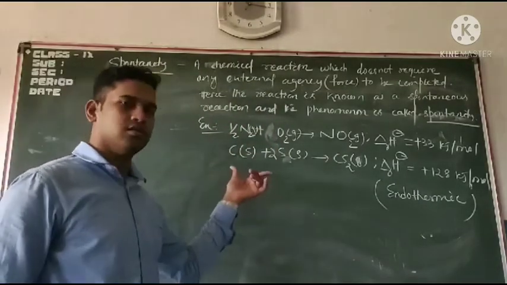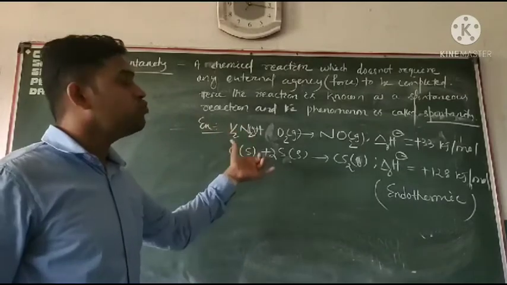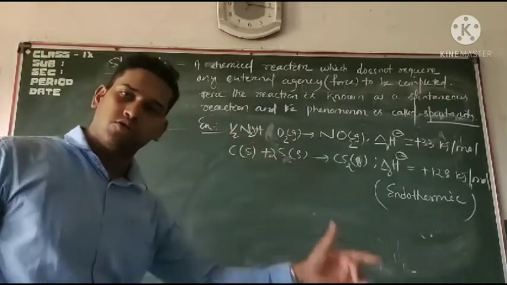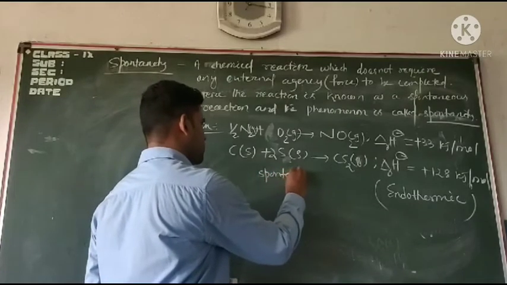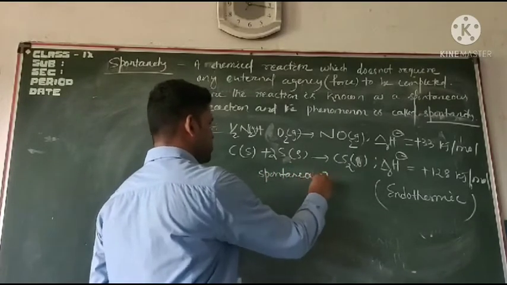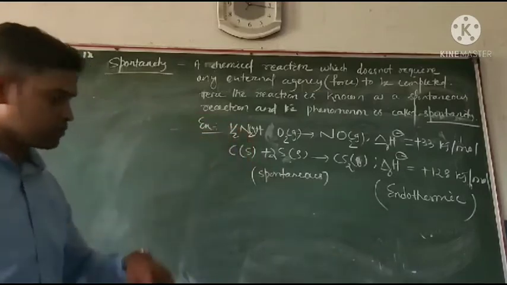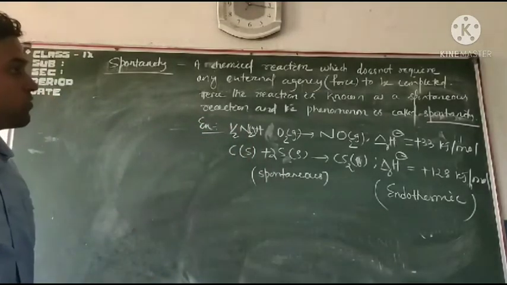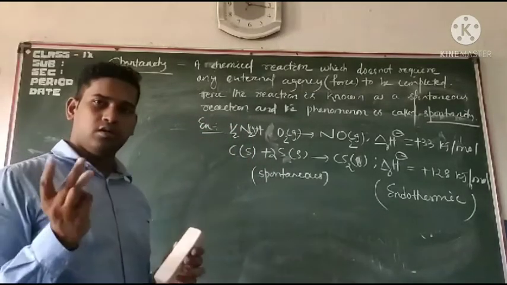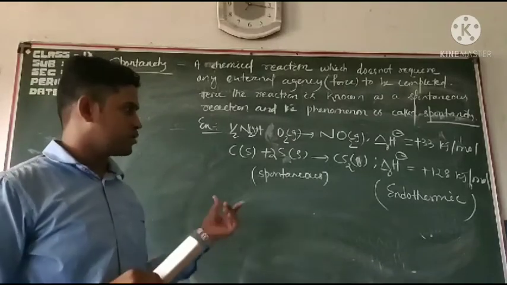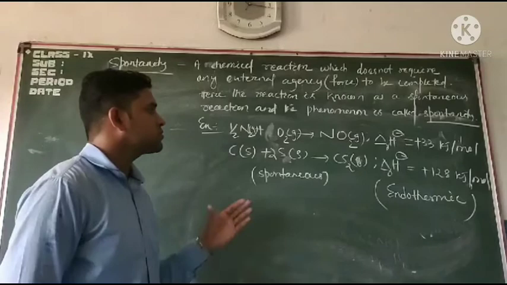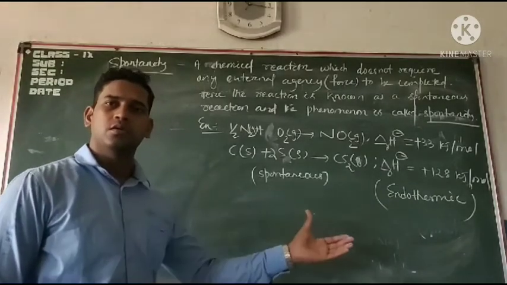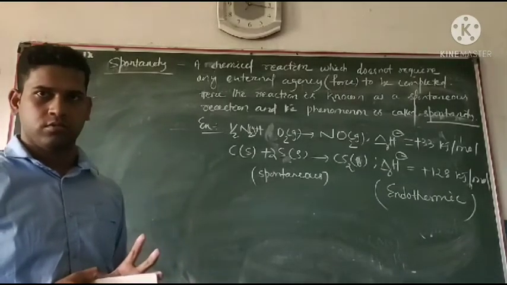And it is experimentally observed that these two endothermic reactions are also spontaneous reactions. Clear? So we took two cases: exothermic reaction and endothermic reaction. In both the cases they are spontaneous.